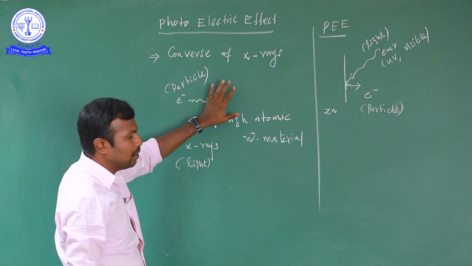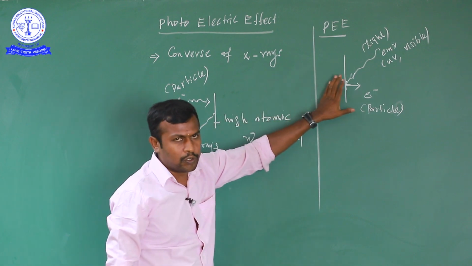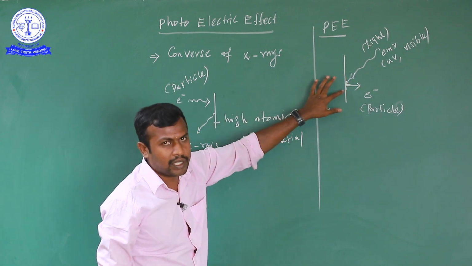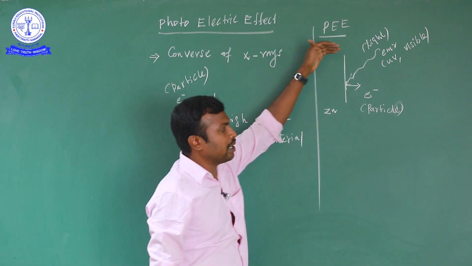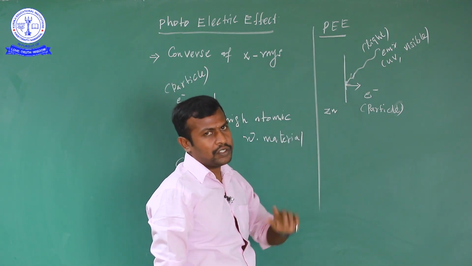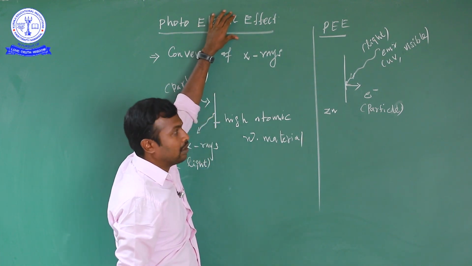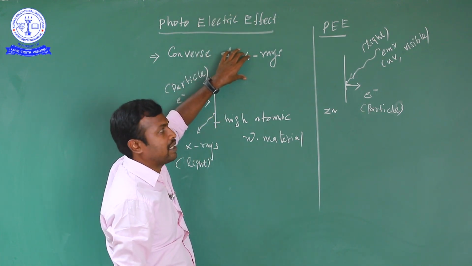So this is the production of X-rays, and this is the photoelectric effect. These two are exactly opposite. Here we get light nature from particle nature, and here we get particle nature from light nature. So photoelectric effect is nothing but the converse of X-rays.